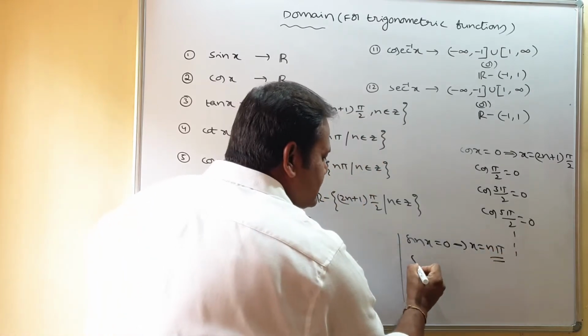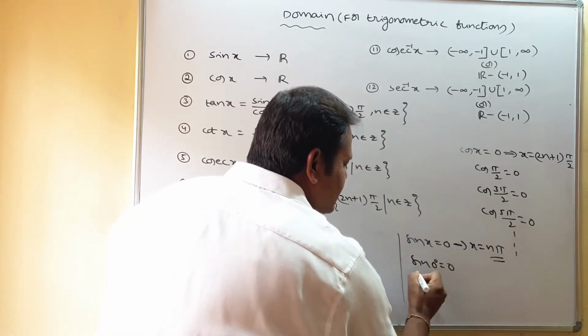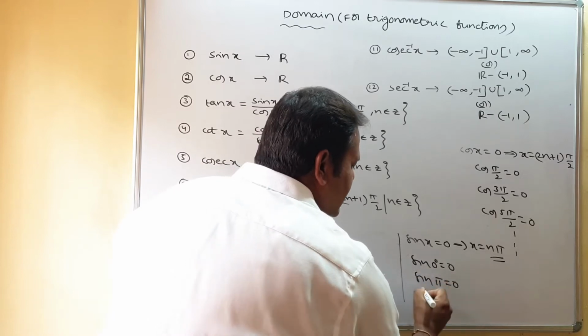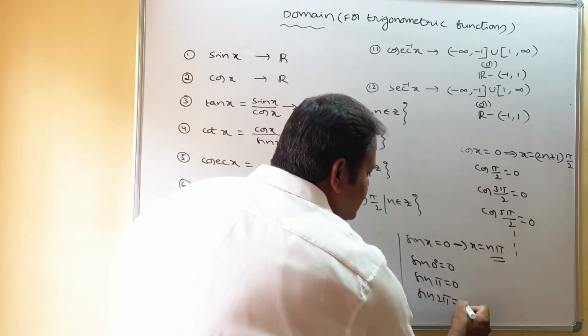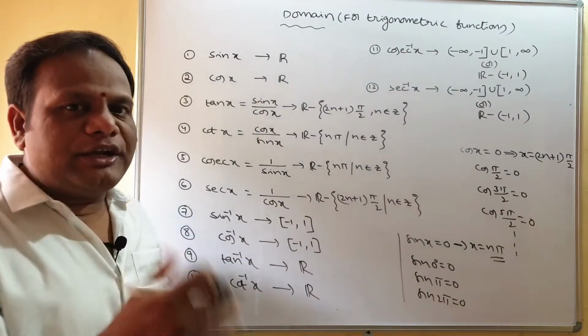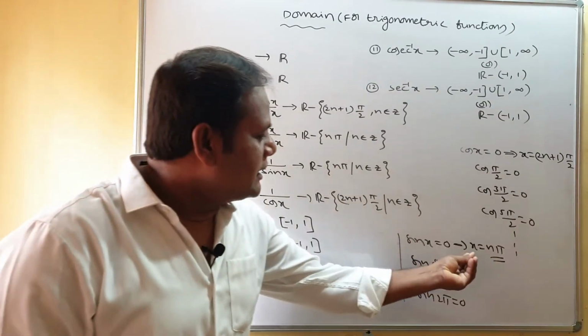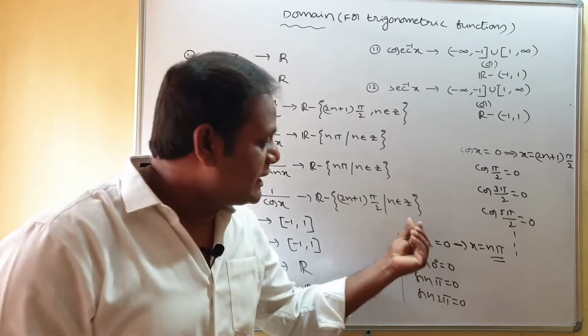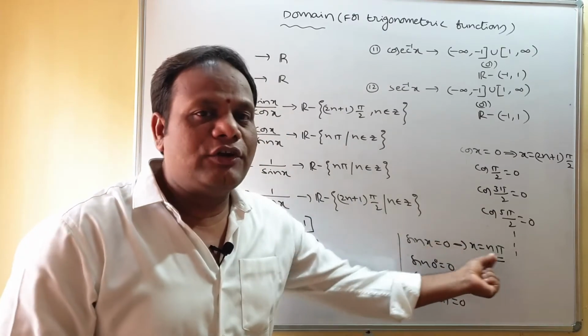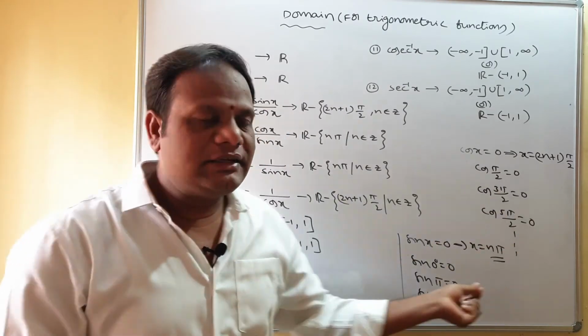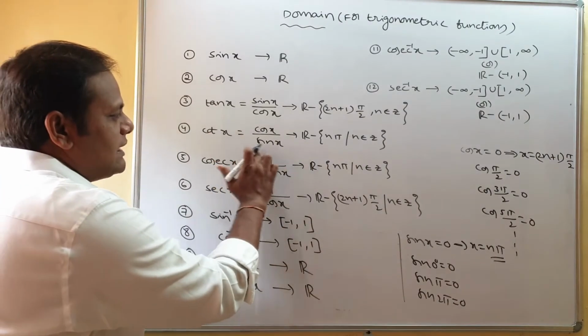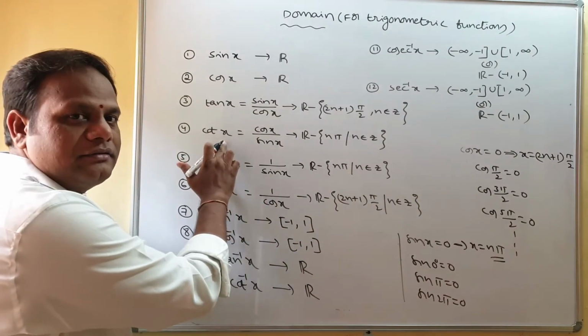So you know that sin 0 is 0, is it? Sin pi is 0, sin 2 pi is 0, is it? So if the angle is multiple of pi, then sin x is 0. So sin x is 0, then x equal to what? N pi, is it? So here, if sin x is 0, this is not defined, is it?